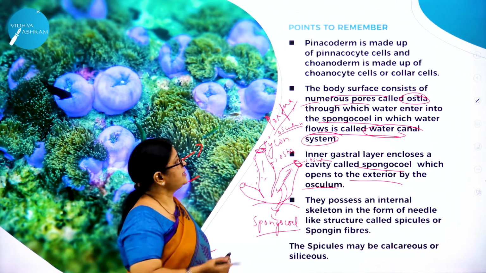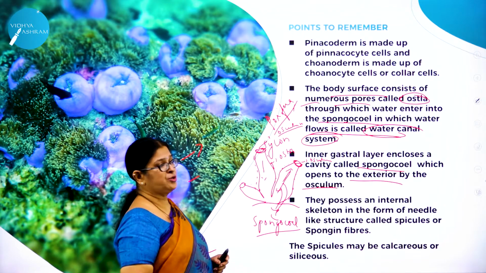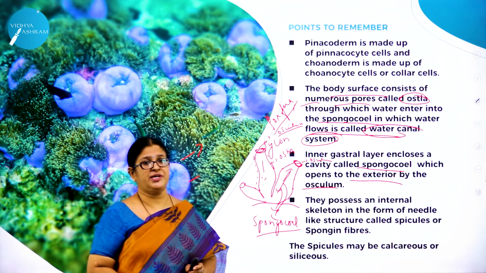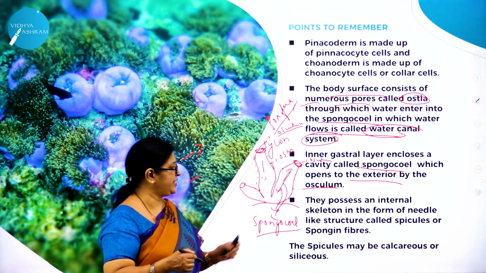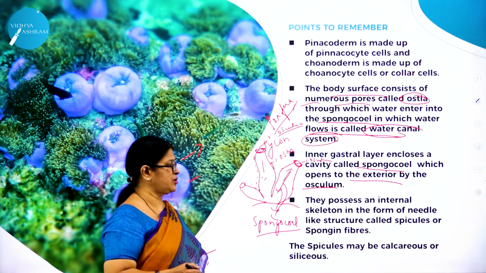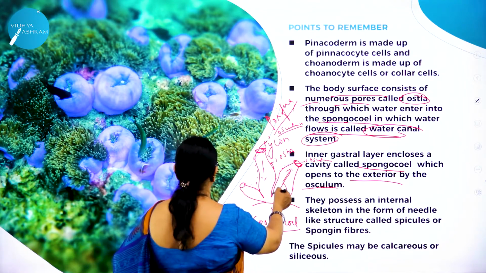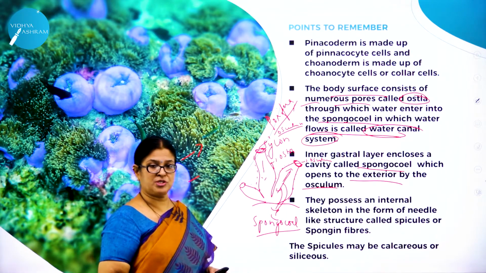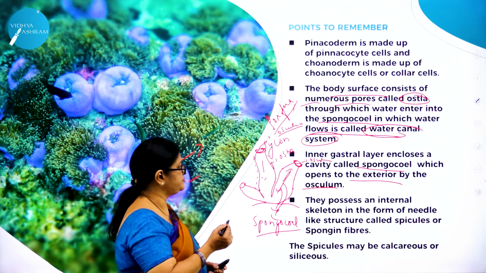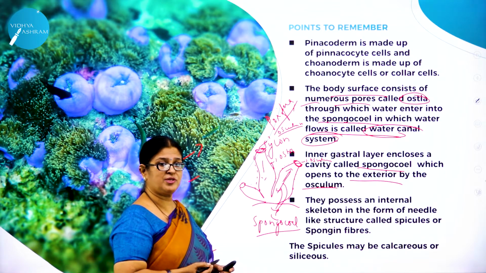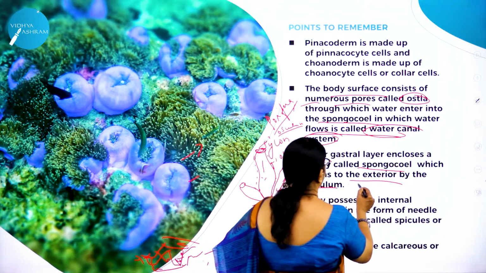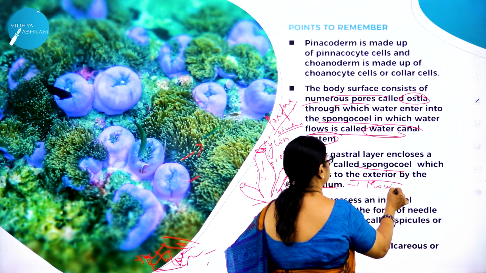So, as I said, the body surface consists of numerous pores called ostia, through which water enters into the spongocoel. What is the spongocoel? The body cavity. This body cavity is called the spongocoel, which opens to the exterior by the osculum. What is the osculum? It is the opening which acts as a mouth.